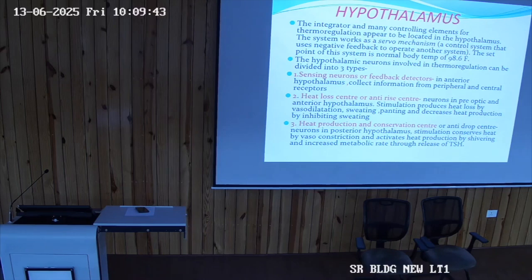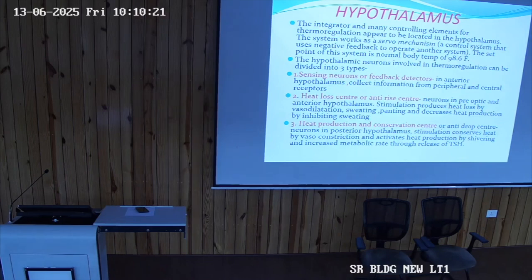Ideal conditions. Okay. So in ideal condition, what set point has our body kept? So is it always 37 or does it have a range? Range. So that range is the set point of the hypothalamus. Whenever this range gets disrupted, what are the mechanisms by which this range can be disrupted? Either there is an increase in the core body temperature or a decrease in the core body temperature.